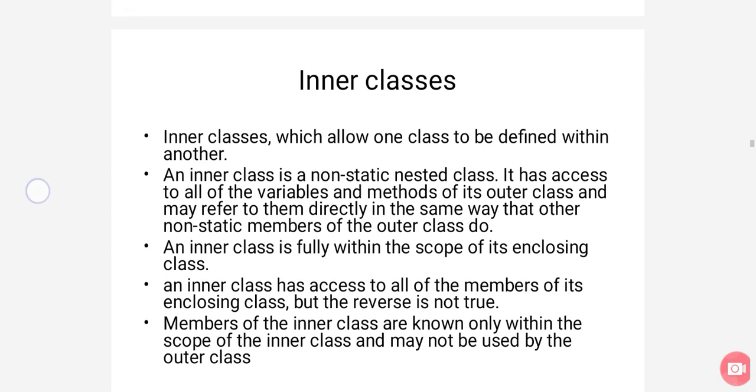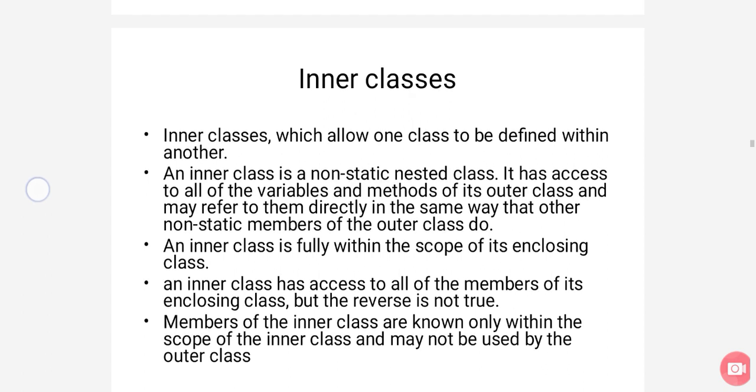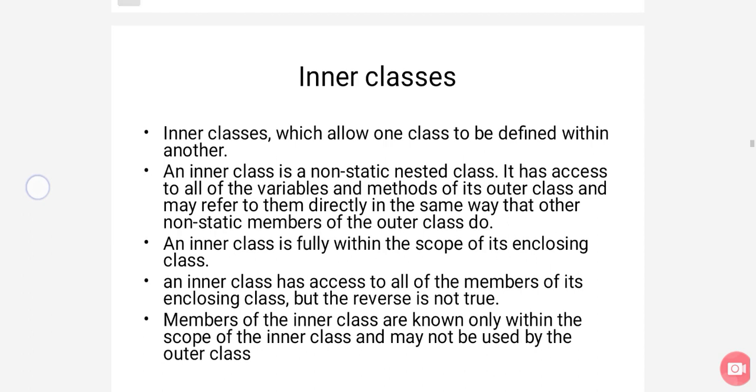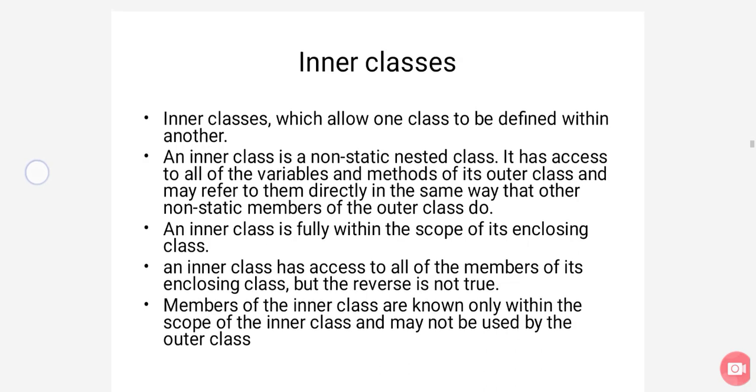But variables and methods present in the inner class cannot be accessed by the outer class, because their scope is enclosed within the inner class only. This is about the inner class.